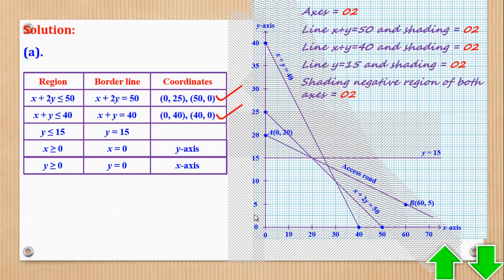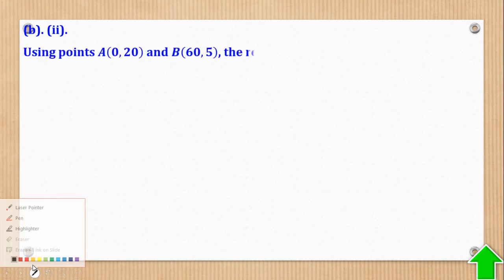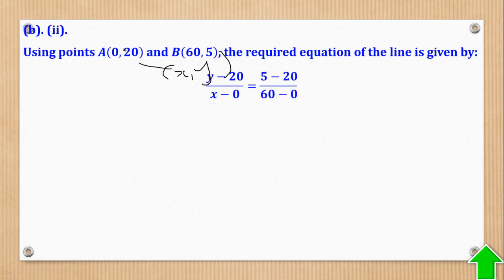So that the scores now shall go to B. Using the two coordinates given, I can get the equation of a line by introducing a third point, x y, a variable point. Using x y, I'll come up with this gradient, and using these two given points, I'll come up with this gradient. Remember, gradient is change in y over change in x.